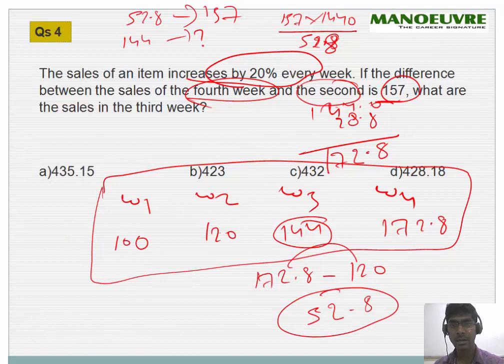So let's cancel it. Shall I cancel it by 9? Let's try by 3. 3 ones are 3, 3 fours are 12, and so on. Okay, 4 I can try. 4 fours are 16.